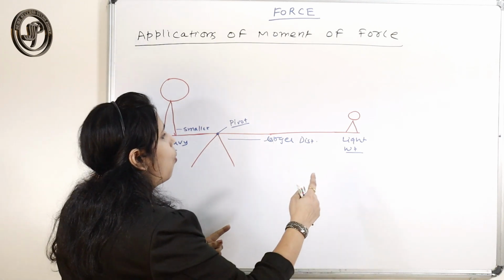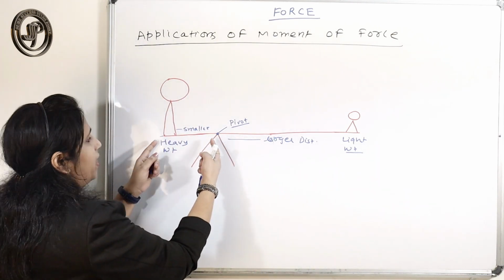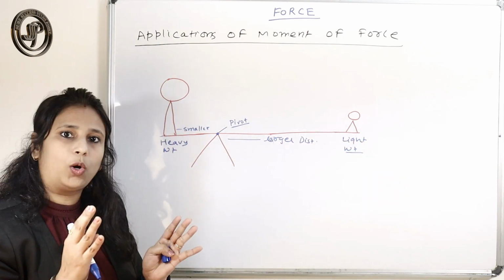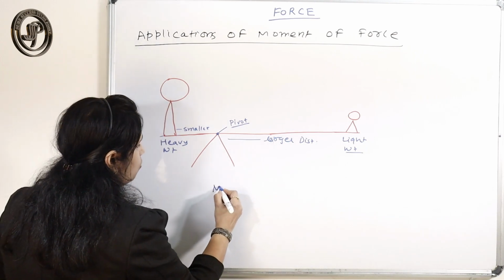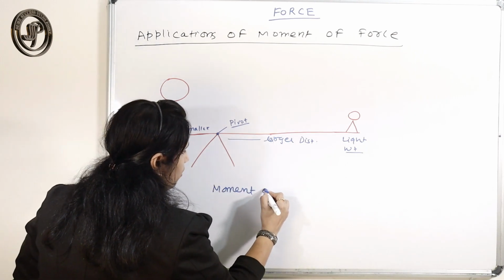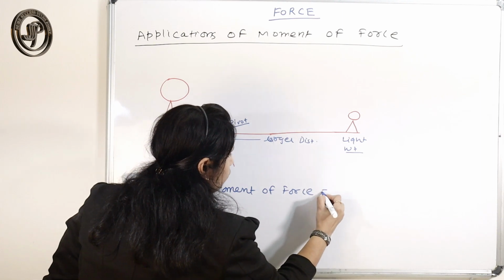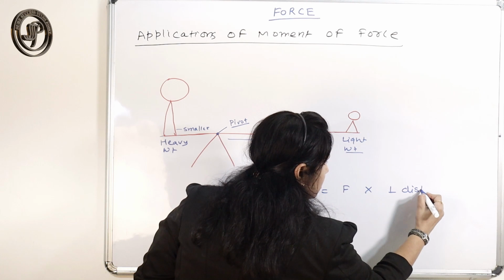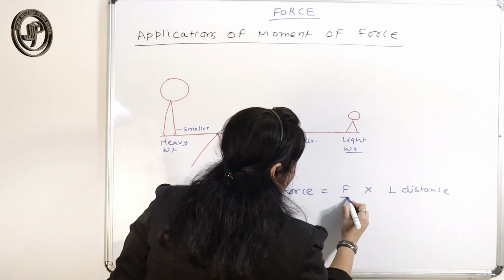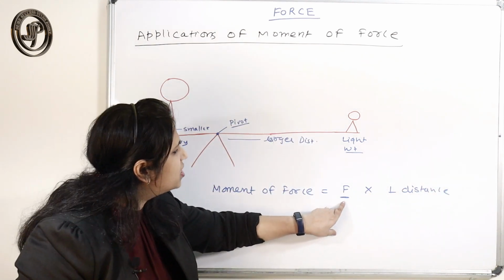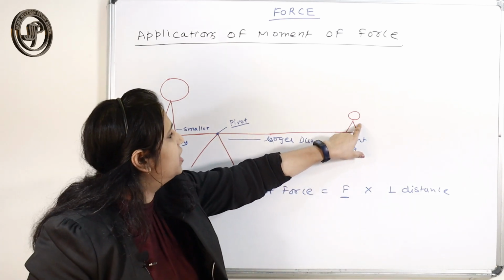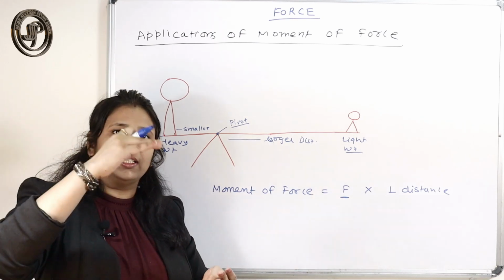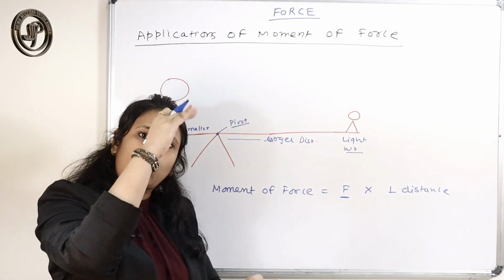So if you want to make the moment of force on this side and this side equal, the moment of force depends on the force and the perpendicular distance, right? If the force is very small, meaning this child is very light-weighted, the force applied by him is very less.